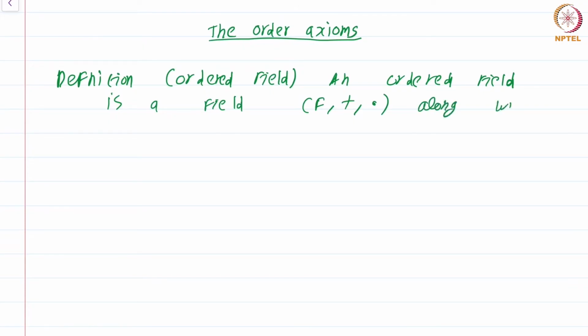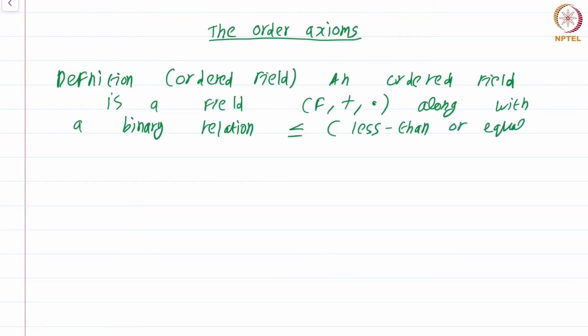Along with a binary relation which we denote as less than or equal to, that satisfies certain axioms.